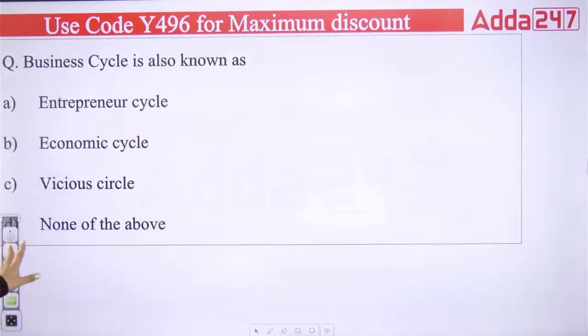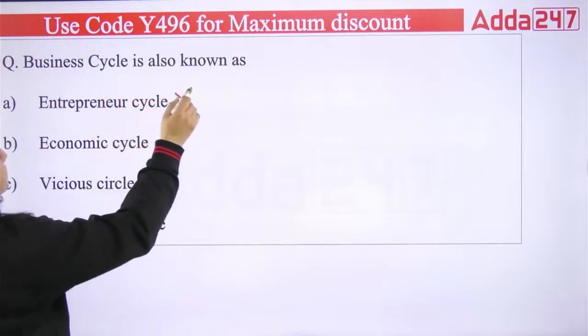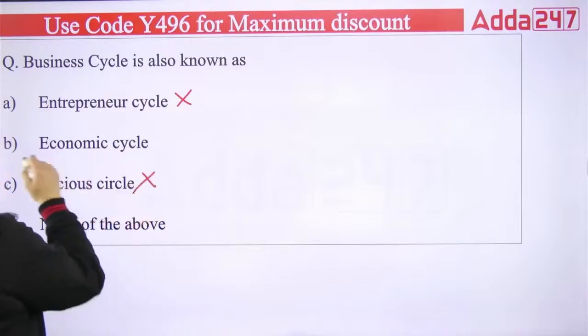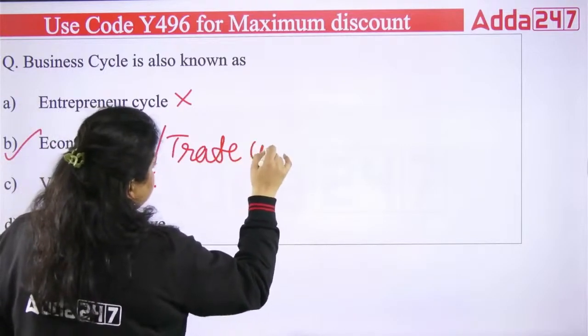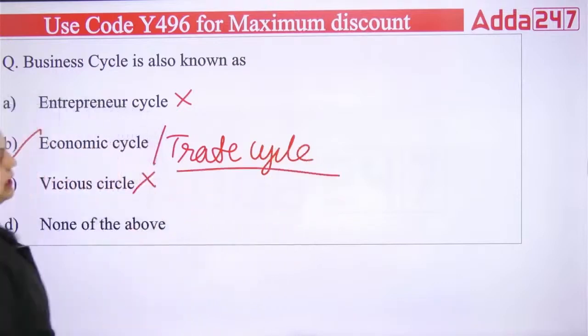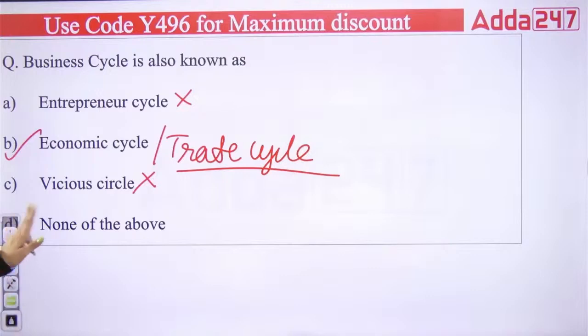Next we have here, the business cycle is also known as entrepreneurial cycle, economic cycle, vicious cycle, none of the above. And when it comes to the business cycle, it's not the entrepreneurial cycle, not the vicious cycle, it is the economic cycle, or you can call it what? You can call it a trade cycle as well. You can call it a trade cycle, you can call it an economic cycle. Okay, so the right answer will be B.